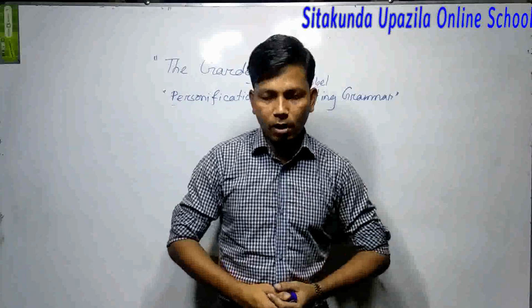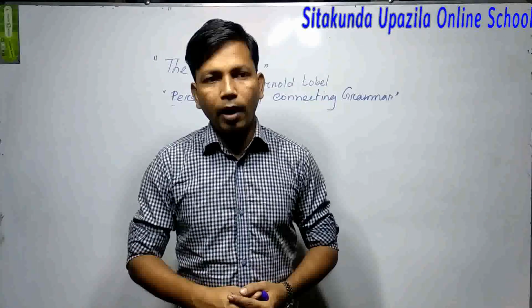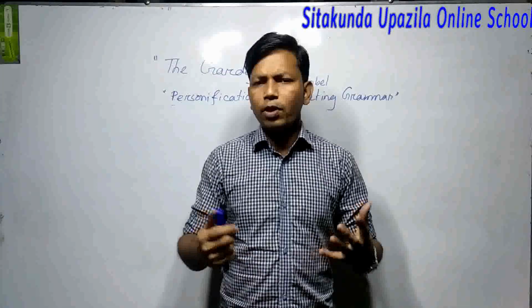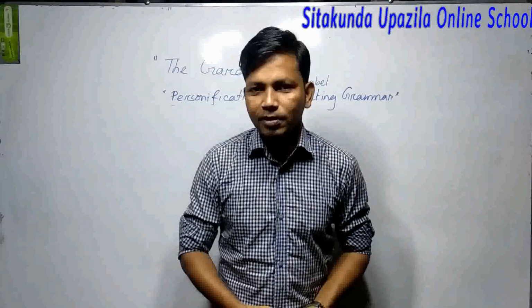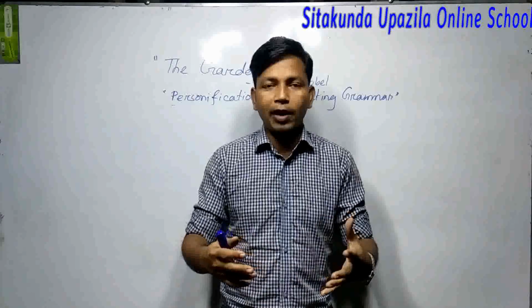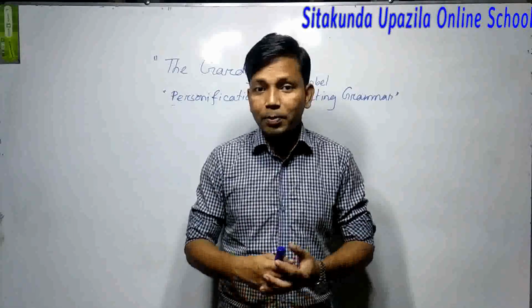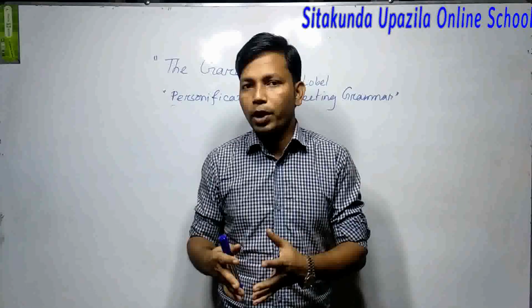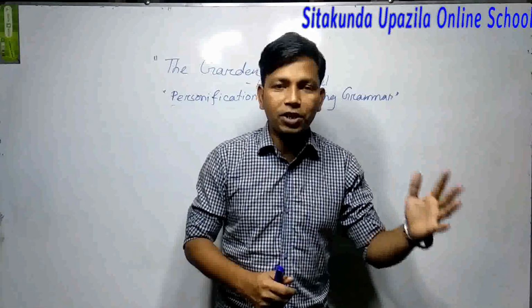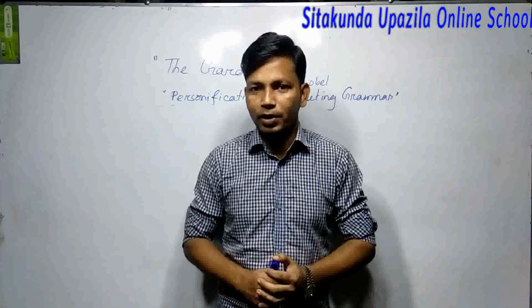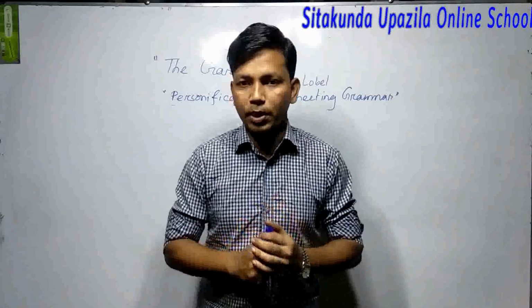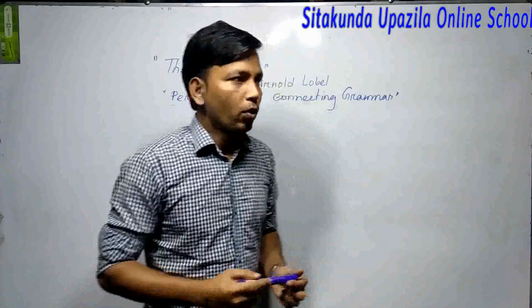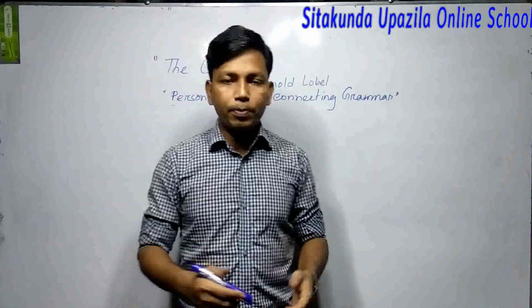Maybe your answer is no, you have not seen. And have you ever seen a frog talking? But here you will see that frog and toad are talking. It means they have the quality of a human being. They are attributed human quality. It is called personification, when the frog is talking like a person.